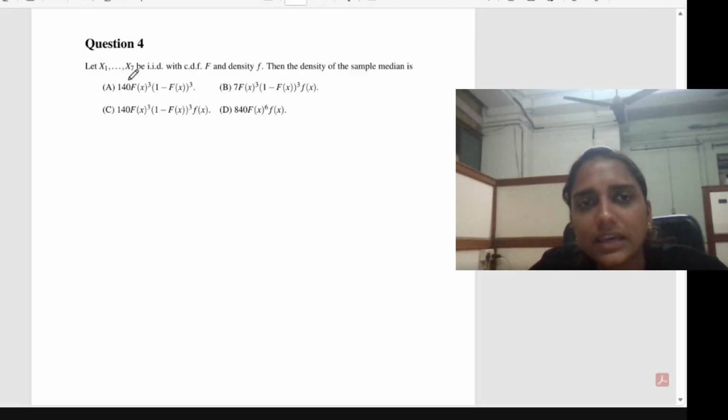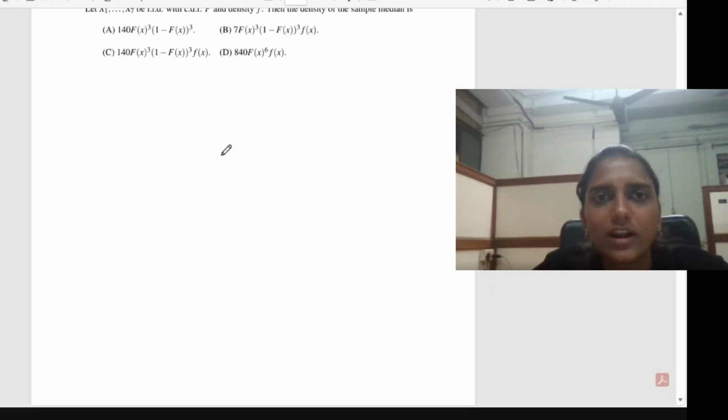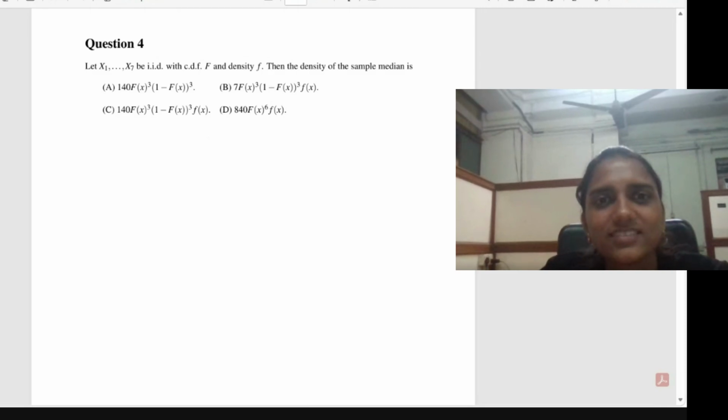So here it is odd. What will be the median of these 7 observations? That is the first question. And once you know what the median is, then the question is what its distribution is. So what will be the median here? Any comments?